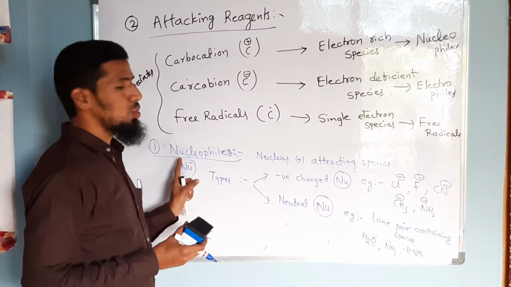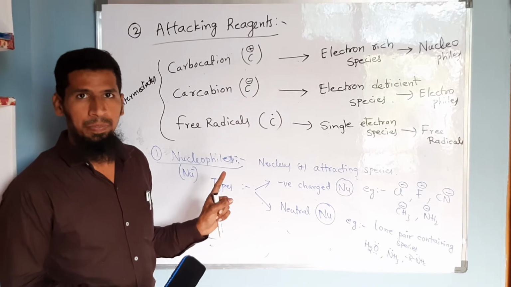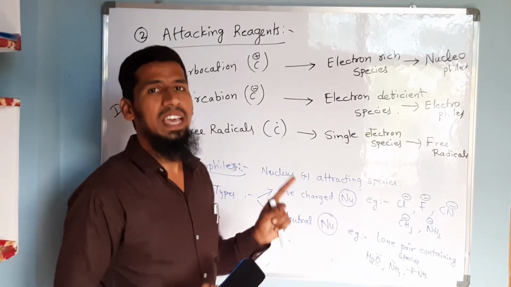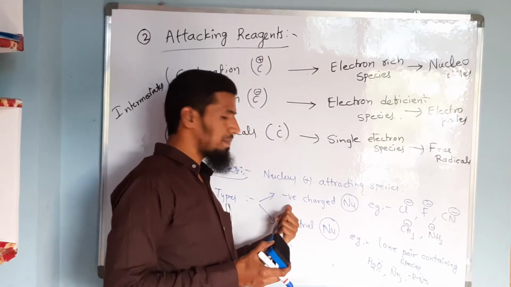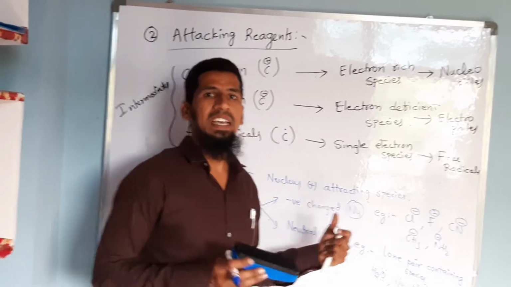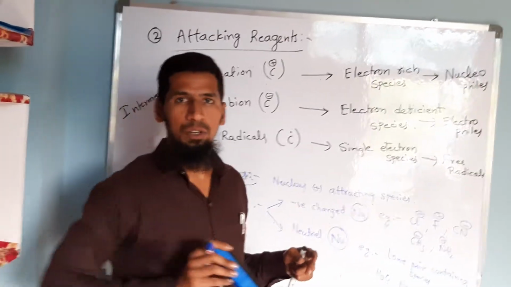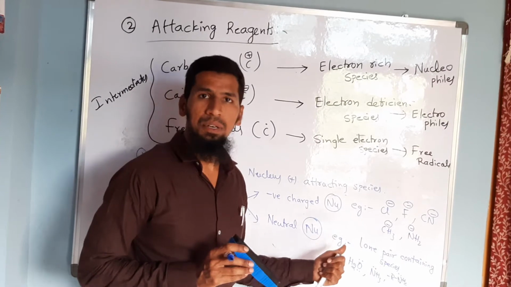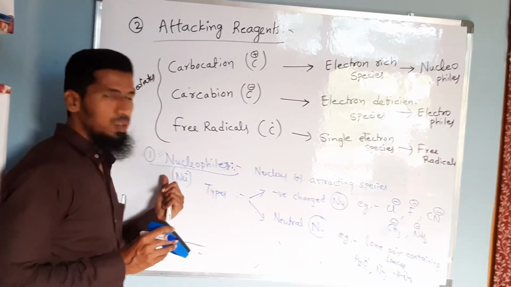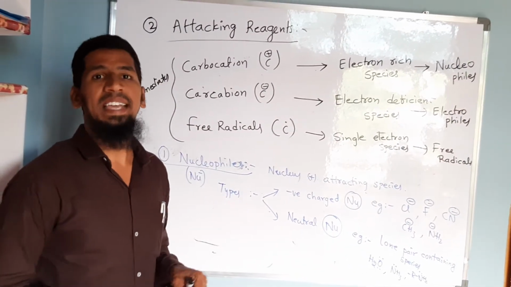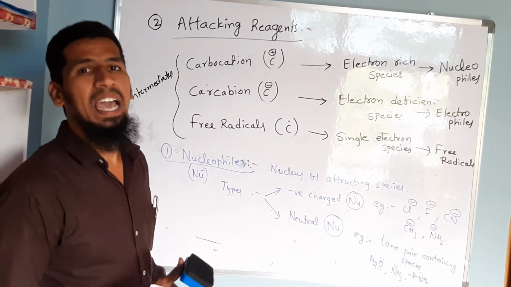So basically nucleophiles are electron rich species. Why are they electron rich? Because they have negative charge in case of negatively charged nucleophiles, and they don't have negative charge but they are electron rich in case of neutral nucleophiles. So this is about nucleophiles. Now let us discuss the second attacking reagent, that is nothing but electrophiles.